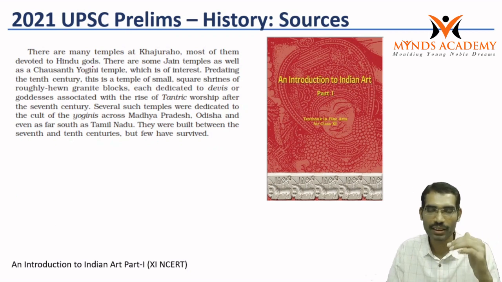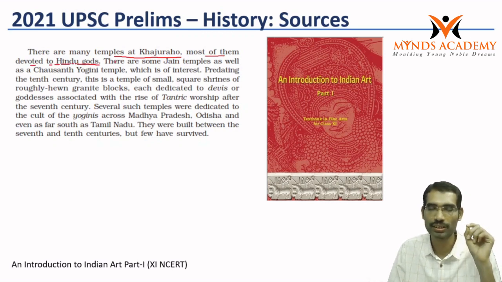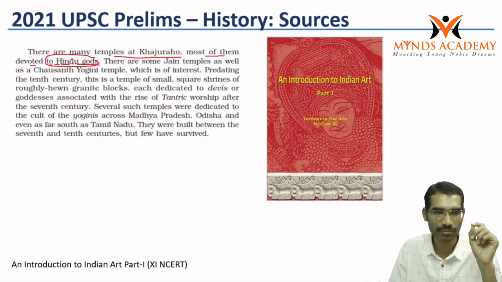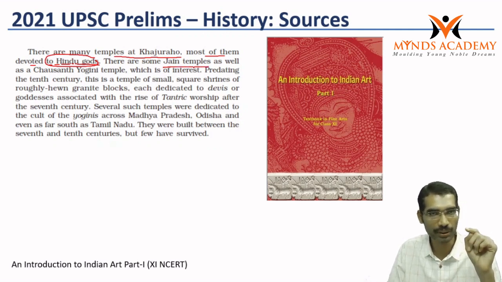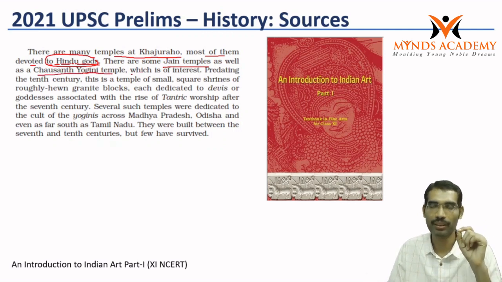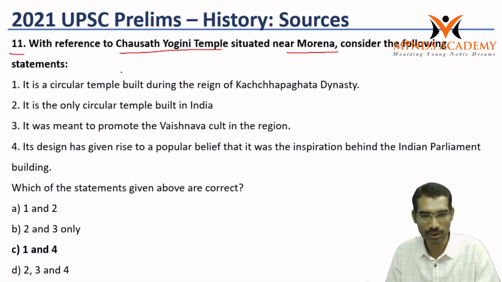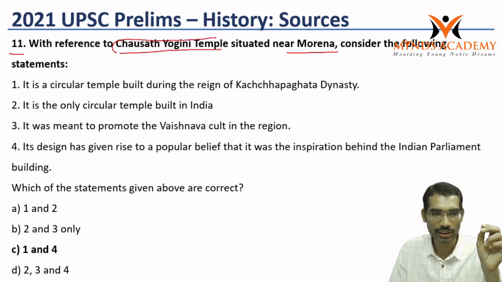Let us see what content is given in this book about this particular temple. There are many temples at Khajuraho, most of them devoted to Hindu gods. So Hinduism, there are some Jain temples. So there are temples related to Jainism as well as a Chausat Yogini temple. So the term is given in this book. Now this is about the Chausat Yogini temple.